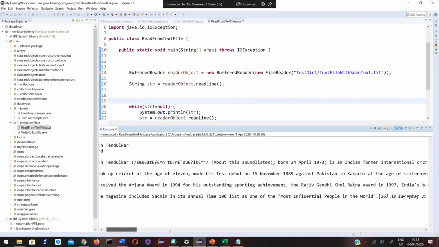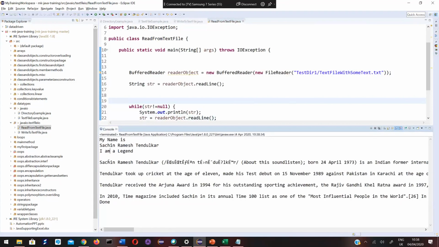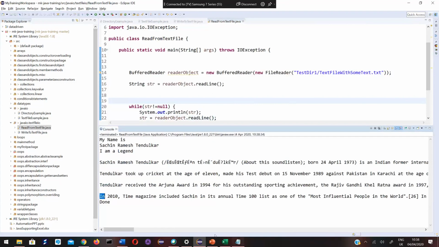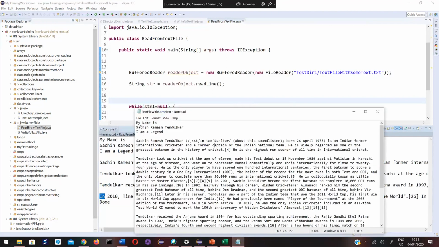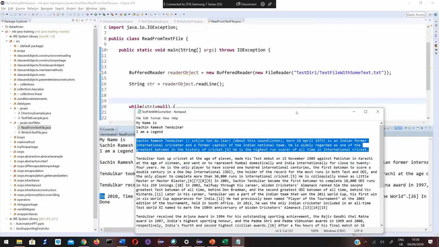See, it has printed all the data. How many lines are there? 1, 2, 3, 4, 5, 6, 7 lines. This whole thing is a single line.